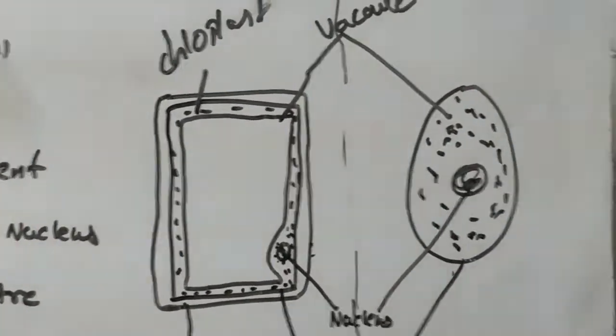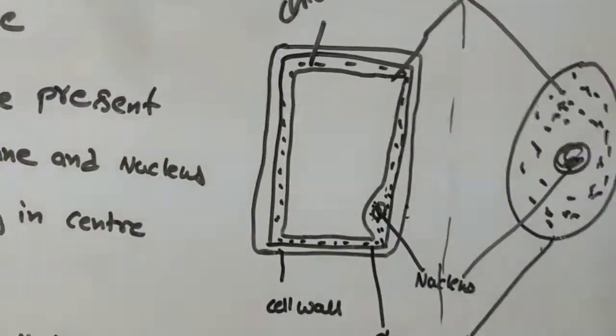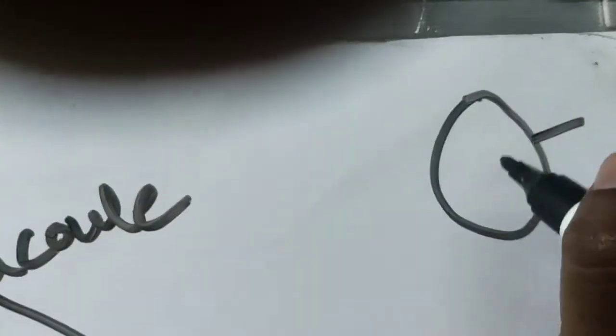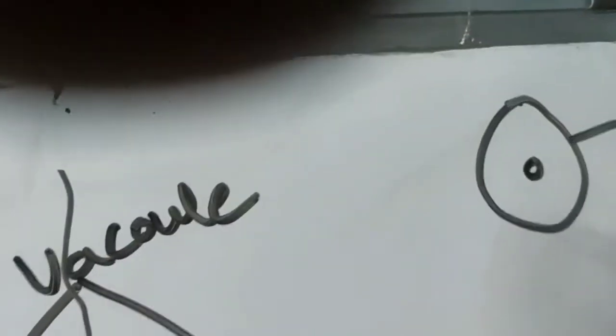Once again I am repeating. If you think this is a cell, this is the plasma membrane, and in the middle it contains the nucleus. This is the cytoplasm.